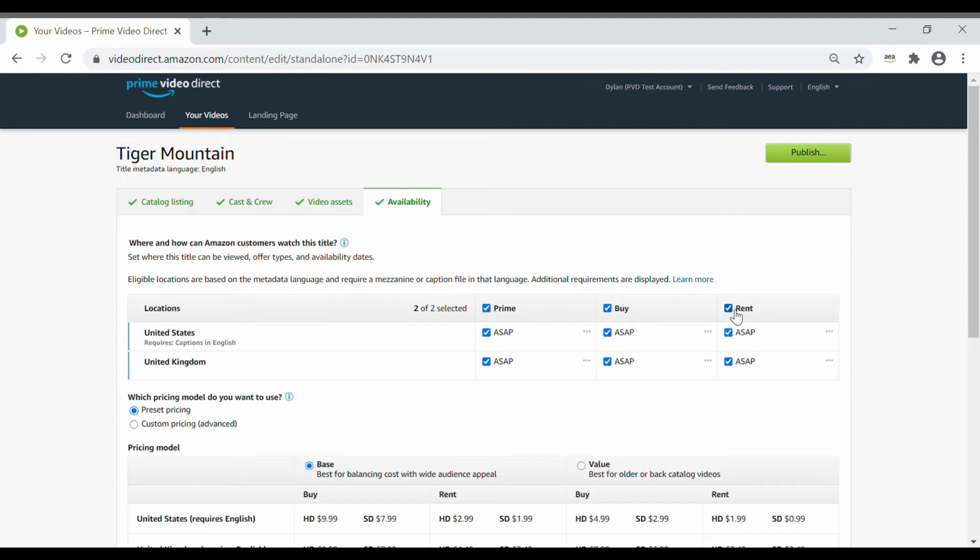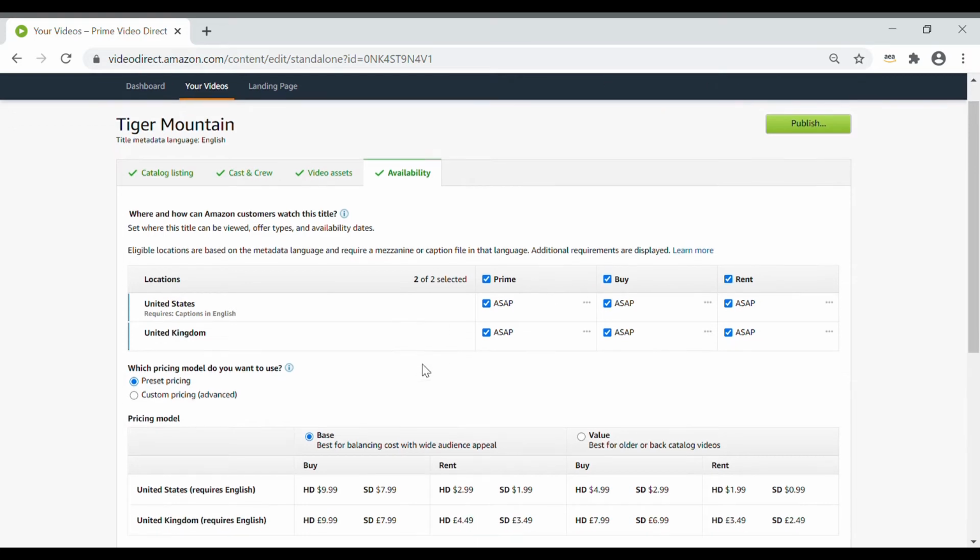Choosing buy or rent allows you to select pricing options and allows you to earn 50% of the net revenue for each purchase or rental. See our royalty information page for more details. If you select buy and rent, you can choose between preset pricing and custom pricing.